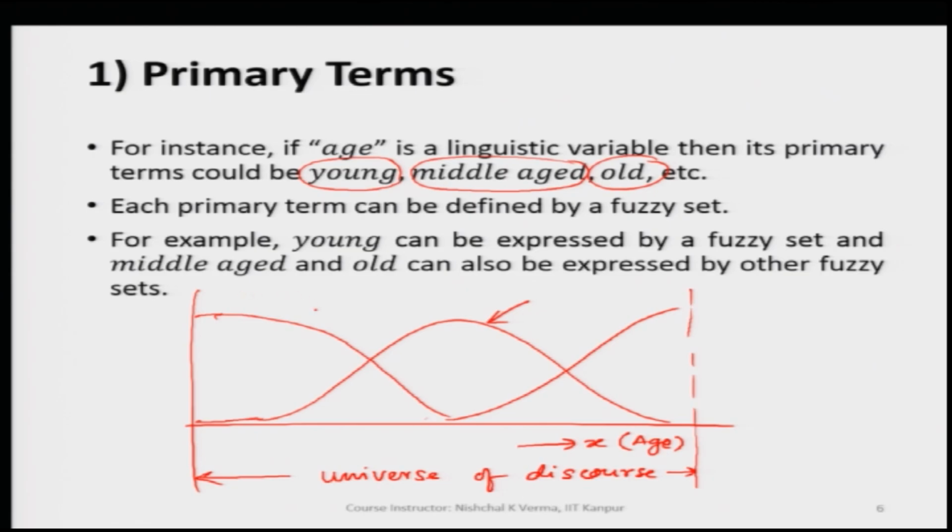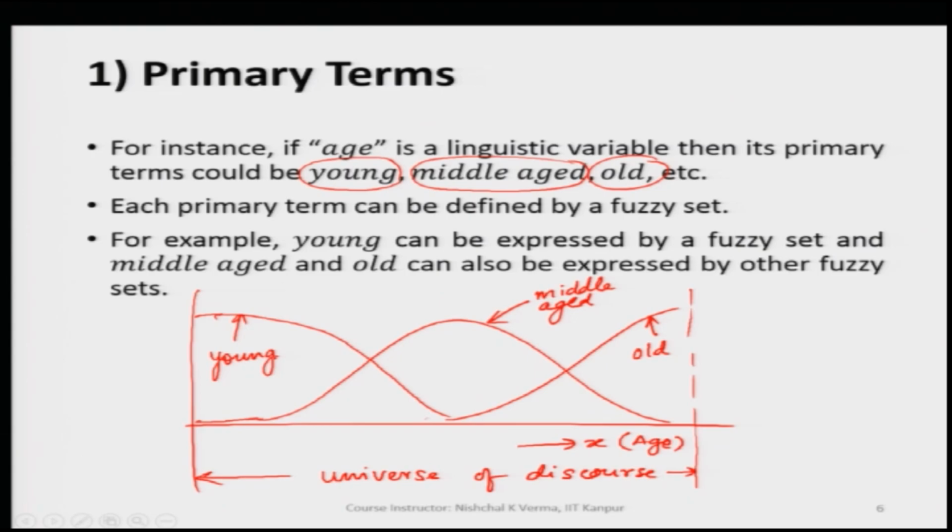We have created three primary terms, and these three primary terms here are middle aged, old, and, let us say, young.